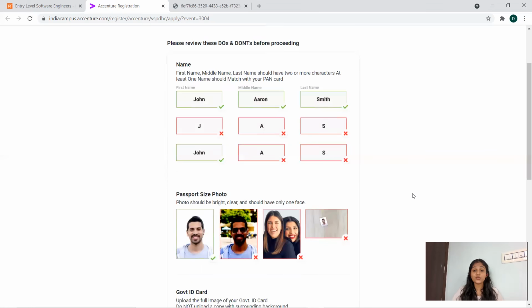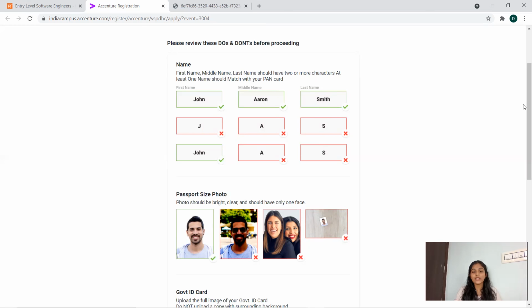You still have to make sure the background is plain and your features are right. If you're not getting a plain background at your home, there are so many tools available across the internet to change the background into plain. So go for that. This is not only in the case of Accenture alone. Accenture is giving you every minute detail like name, photo, ID card, everything. But it doesn't mean that this is only for Accenture. It is very good to follow all these rules when you apply for any other jobs, because that shows your confidence and the way you are requesting for that position. So definitely this will be a key point to make your candidature get noticed.